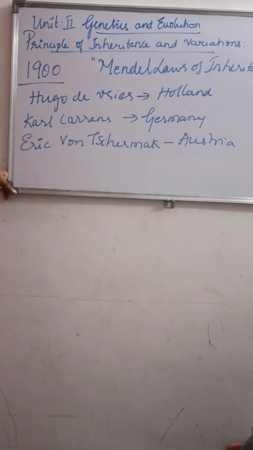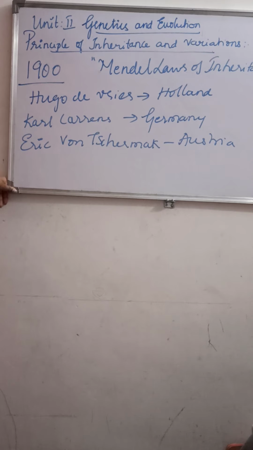The scientific world recognized the significance of Mendel's outstanding contribution to the principles of inheritance and variation. That is why the present scientific world has honored him.